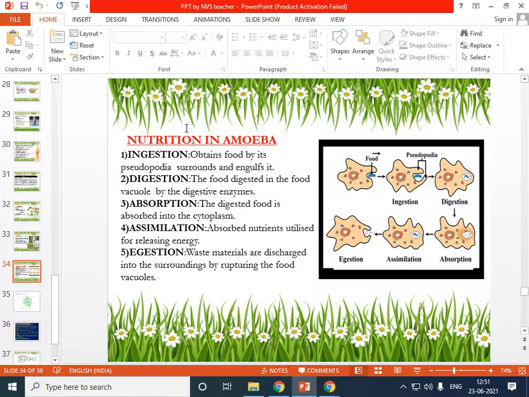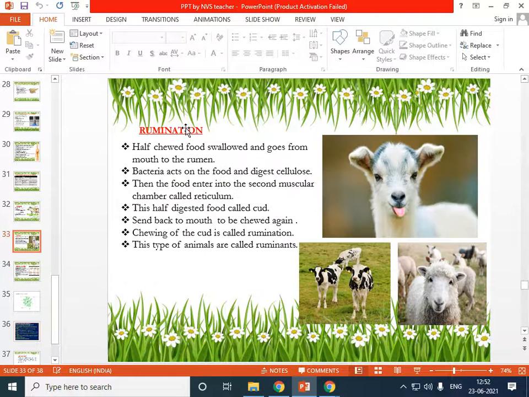Okay. This is all about rumination or the nutrition in ruminants. Is anybody having doubt in ruminants? If I ask any question on this concept, are you able to answer that question? Okay. Now, little part is remaining in this nutrition in ruminants that we will discuss tomorrow.